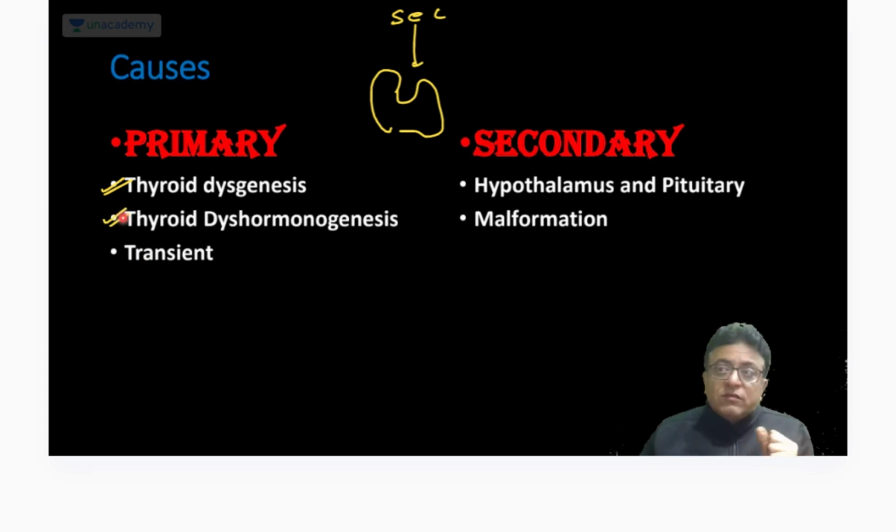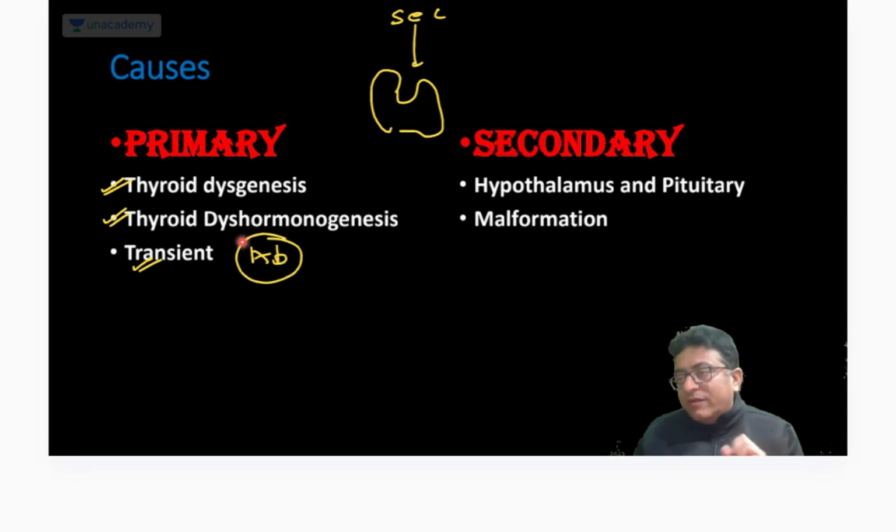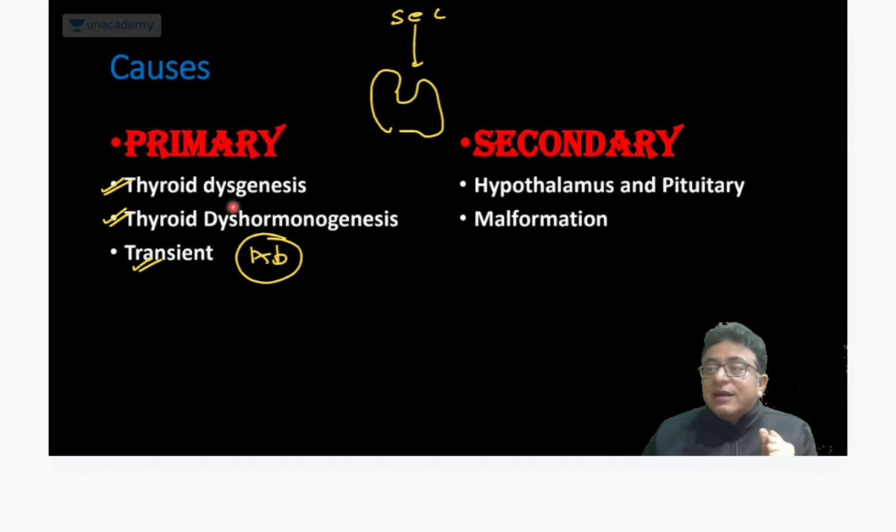Thyroid dysharmonogenesis, a functional problem. And transient, due to maternal antibodies. You need to remember the commonest cause is thyroid dysgenesis. Secondary is a problem in the hypothalamus and pituitary, or malformation in the brain. So TSH is not secreted, then thyroid stimulating factors are not secreted, which leads to secondary hypothyroidism.